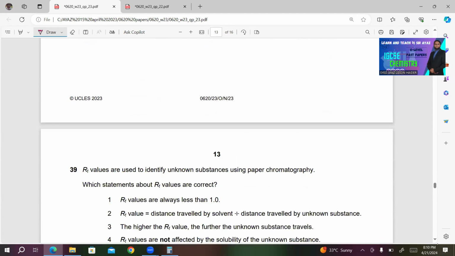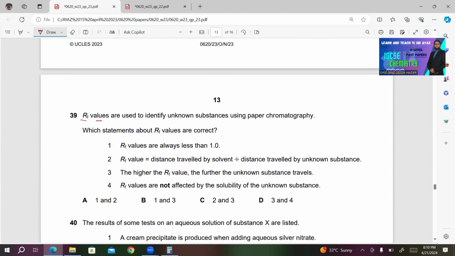39. RF values are used to identify unknown substances using paper chromatography. Which statements about RF values are correct? Number 1, RF values are always less than 1. This is correct. Number 2, RF value is distance traveled by solvent divided by distance traveled by unknown substance. This is incorrect.